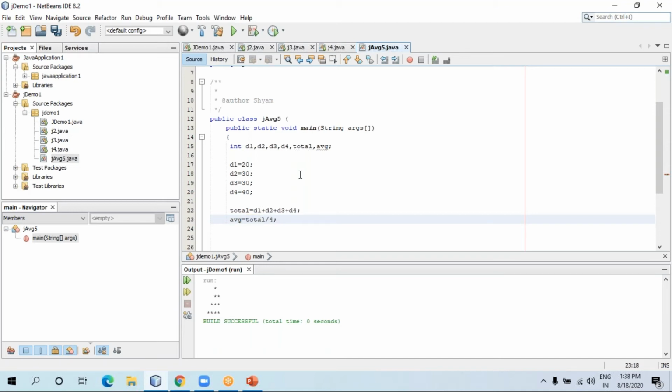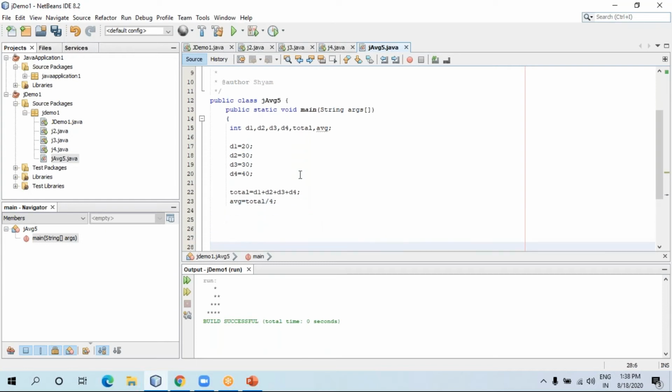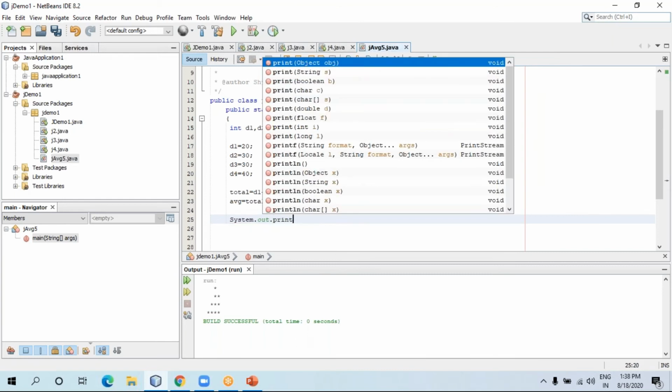Okay, this is a global formula to find the average. So again, I'm storing the average on the basis of total only. Now let me print total and average. So how to print over here? Let me write System.out.println.